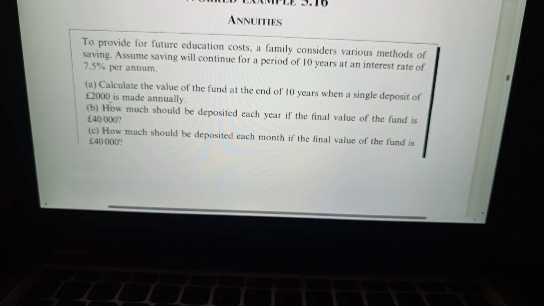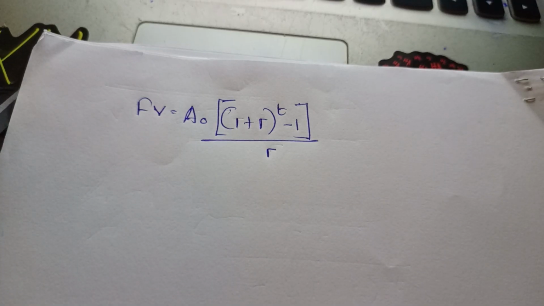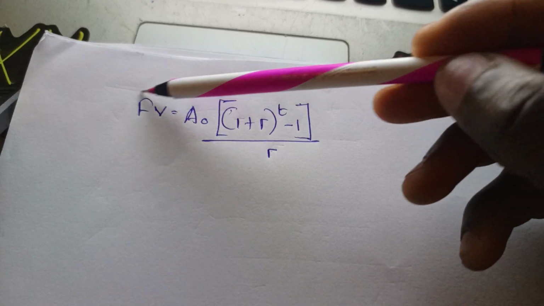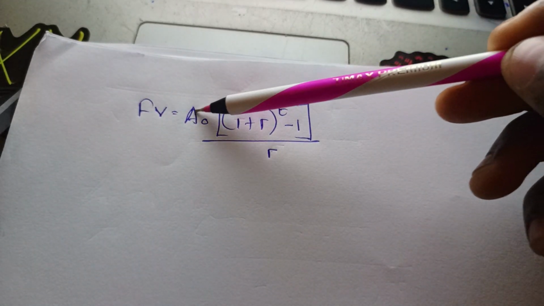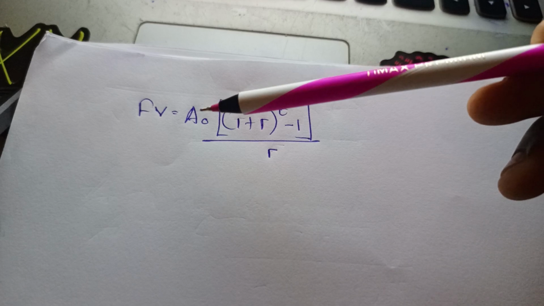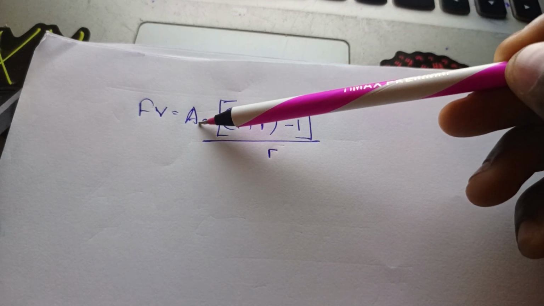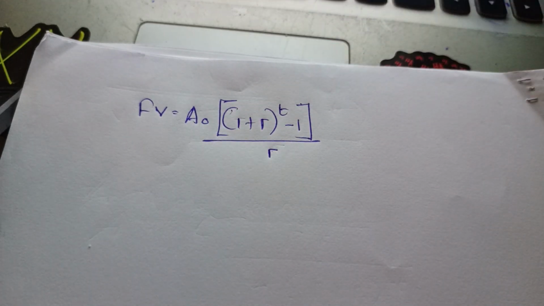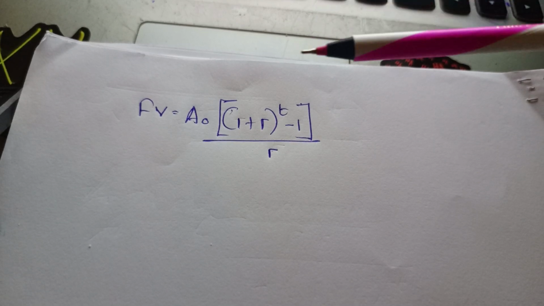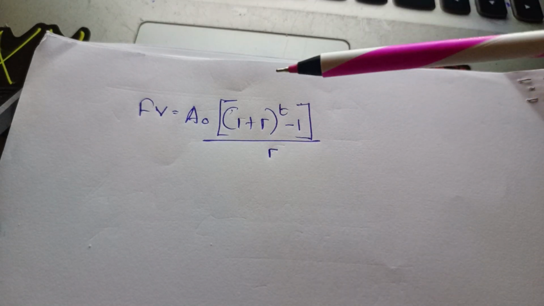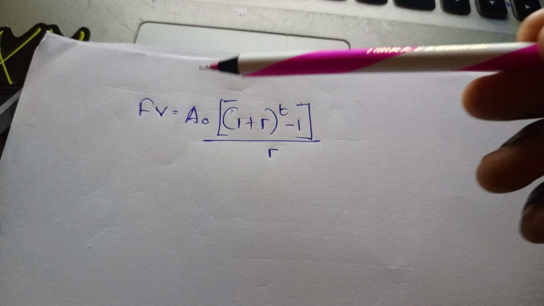I will first give you the formula for future value annuity, and I will explain how each component works. Here FV is the future value, A naught is the amount that you will be depositing or withdrawing to meet a certain target in the future, and R is the rate that you will be given.